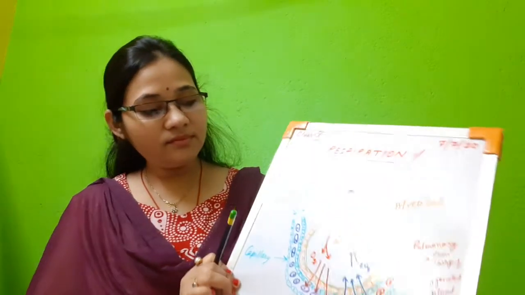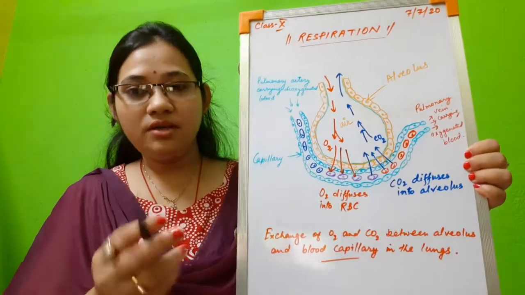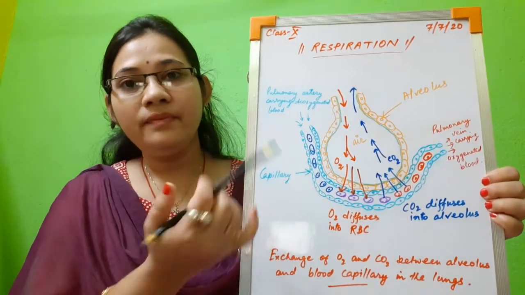So in between the lungs and the capillaries, let us see how the respiratory system and the circulatory system are interrelated and act together to help in the exchange of oxygen and carbon dioxide in our body. By the help of this diagram, it will be very clear for you to understand.